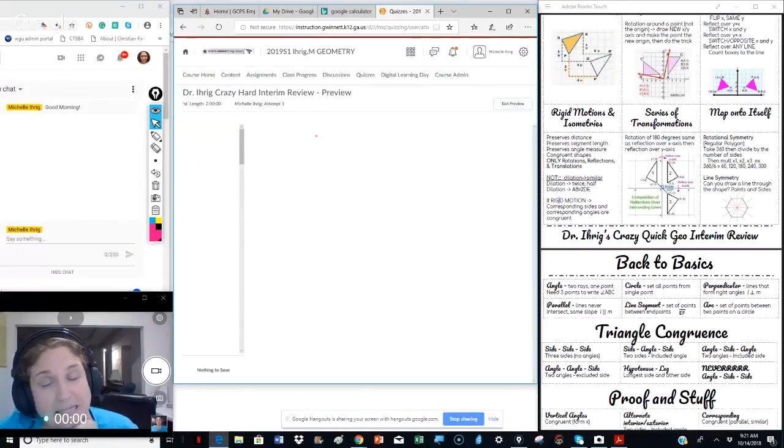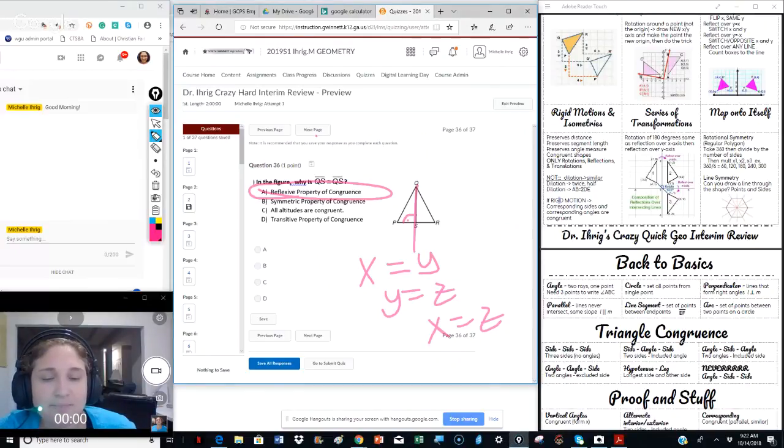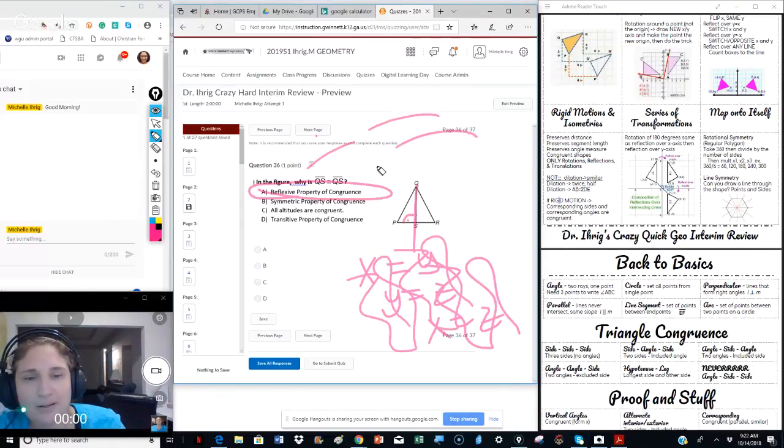Question 36. Y is QS, QS, that is obviously a reflexive property. There's no such thing as a symmetric property, that I can know. Altitudes form right angles from a point, which I haven't really talked to you about yet. And transitive property is like x equals y, y equals z, therefore x equals z. So that's clearly not anything of this. It's just the reflexive property.